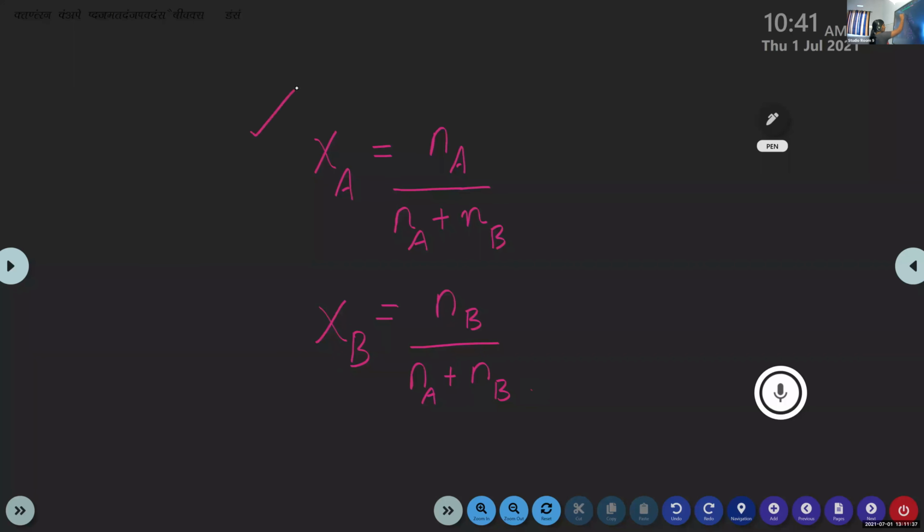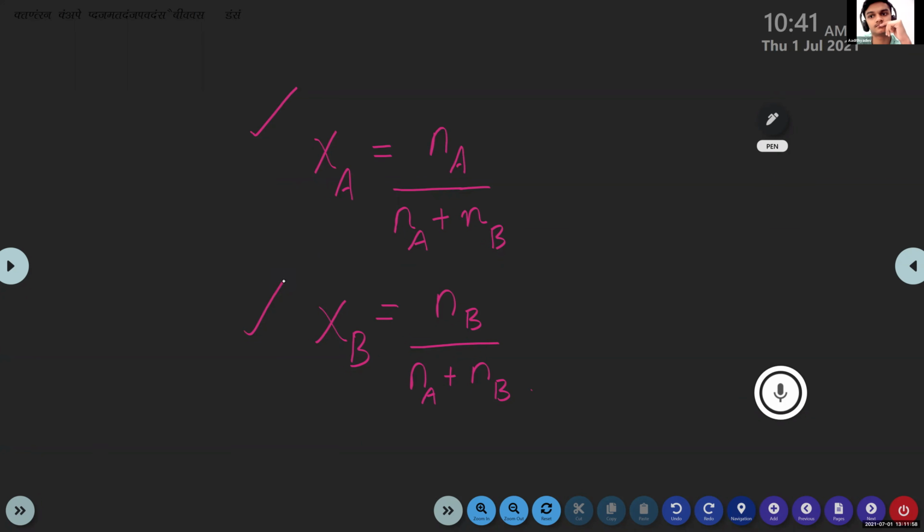These are the two equations to find the mole fraction of component A and component B. Xa is equal to Na divided by Na plus Nb. Then Xb is equal to Nb divided by Na plus Nb. Is this clear?